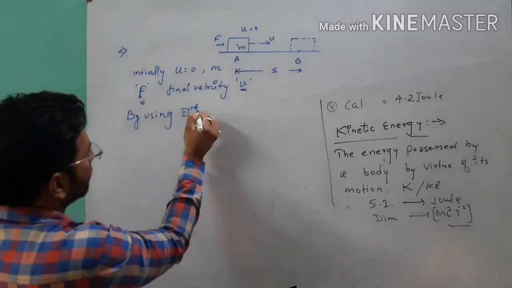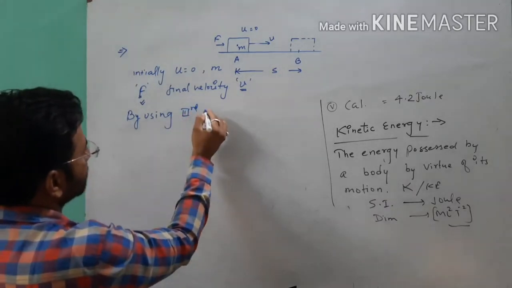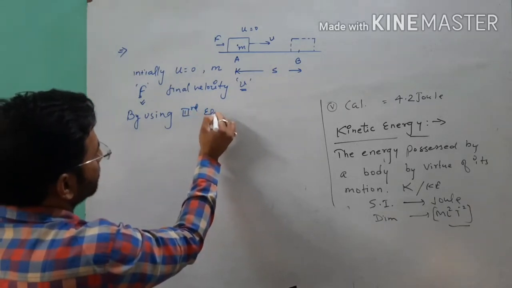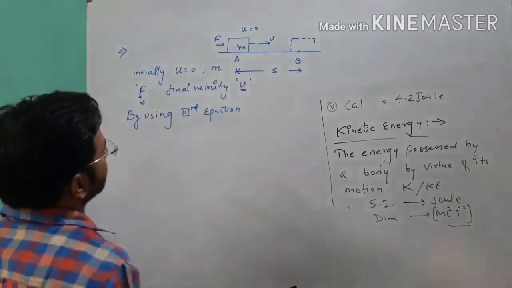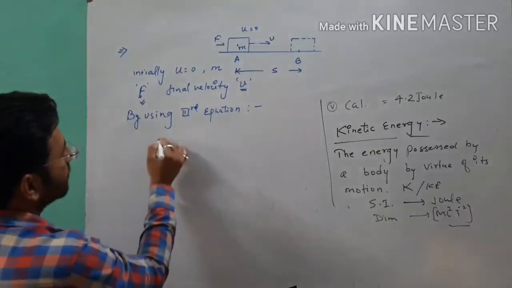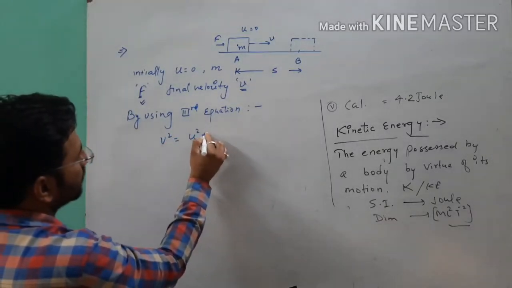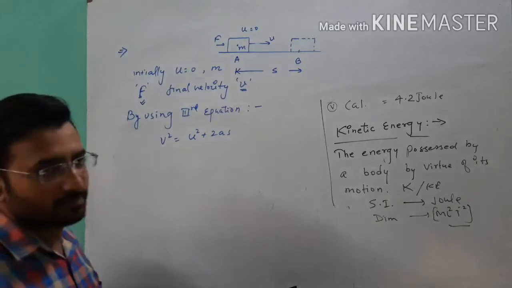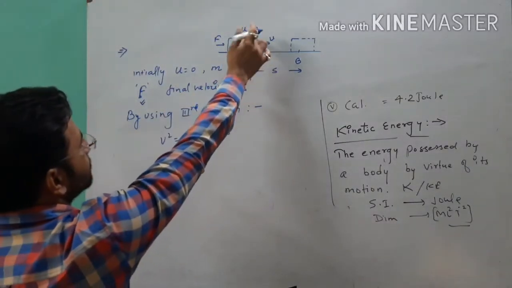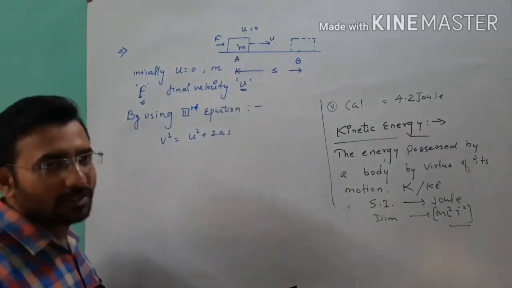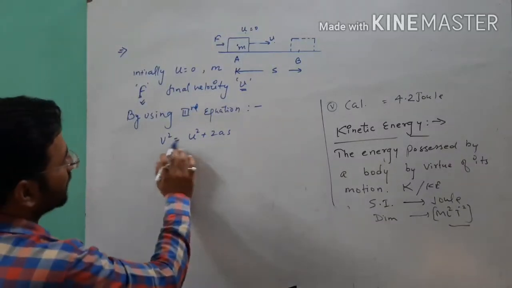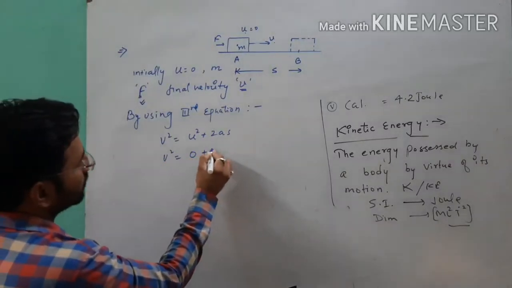Now by using the third equation of motion, students, we write the formula v square equals u square plus 2as. Point clear? Why is it so? Because on applying the force, the velocity of the object changes from rest to some given value v. So at that time we can write it like this: v square equals 0 plus 2as.